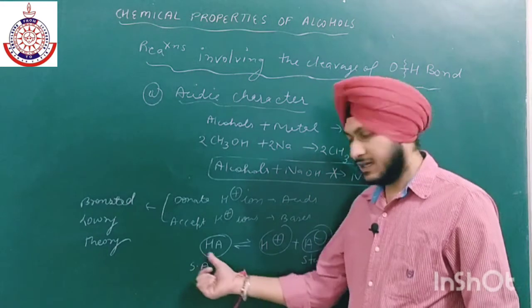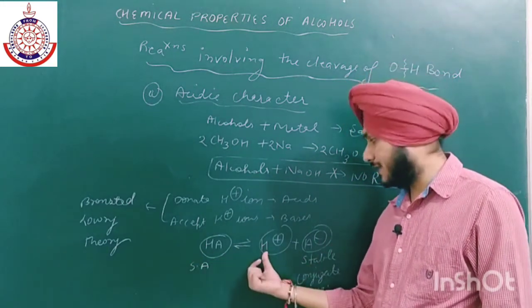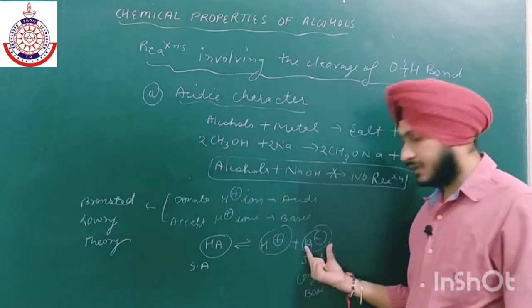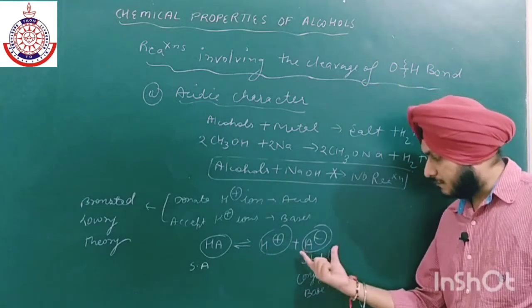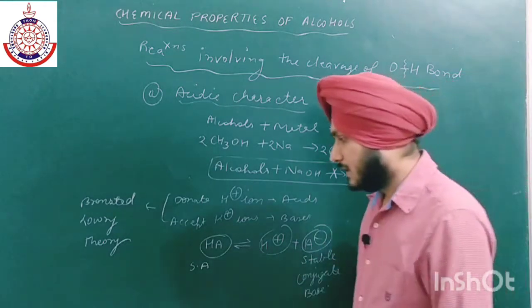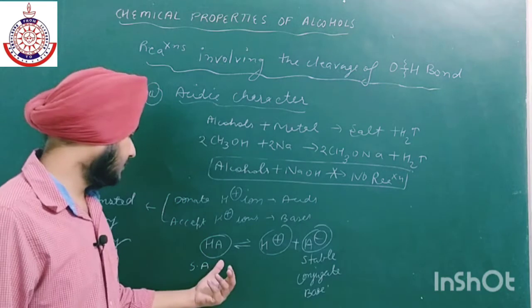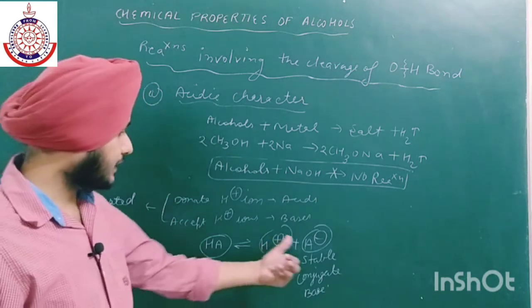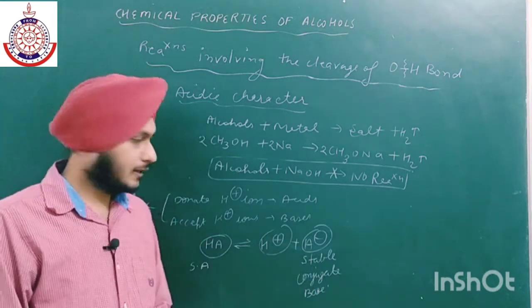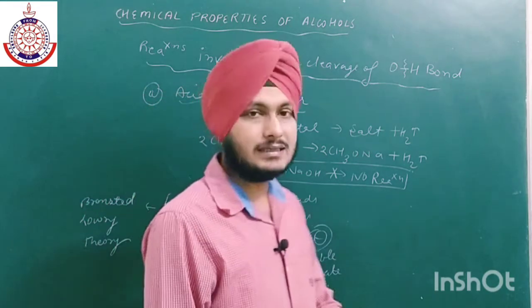Okay, तभी तो reaction forward जाएगी. अगर ये strong acid है ही नहीं, it cannot give H positive ion easily, तो ये भी stable नहीं बनेगा. ठीक है? If the conjugate base is stable, then it should be a strong acid. So in order to check the strength of an acid, we can easily check the stability of the conjugate base. The acid whose conjugate base is more stable is more acidic.